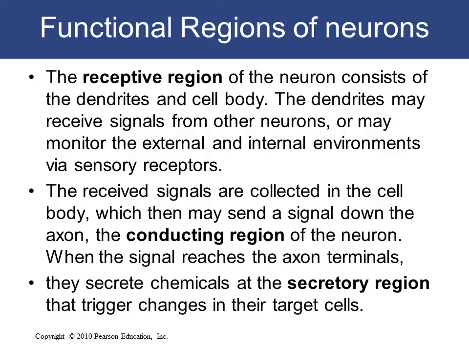So looking at the neuron, the dendrites receive the signal, because they monitor the external and internal environment via their sensory receptors. They receive the signal and process it in the cell body, and it is sent down the axon. The axon, being a conducting region, will now transport the signal from the cell body to the terminus. When the signal reaches the terminus, the axon terminus will secrete the chemicals that will trigger changes in the target cell.